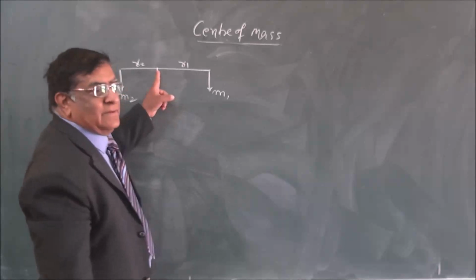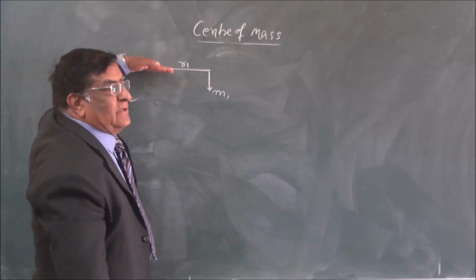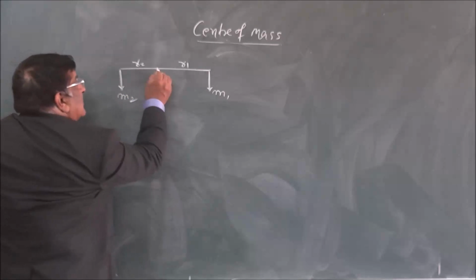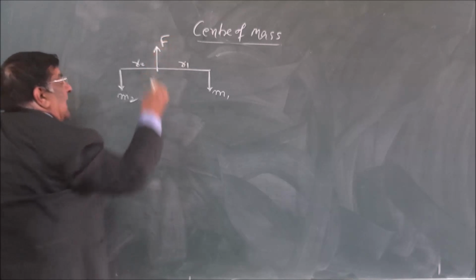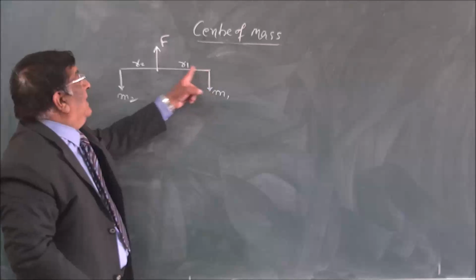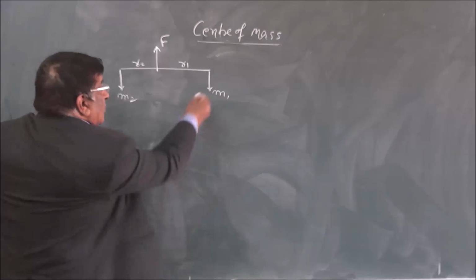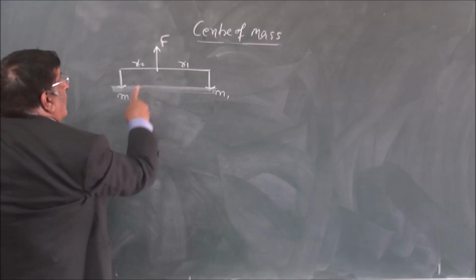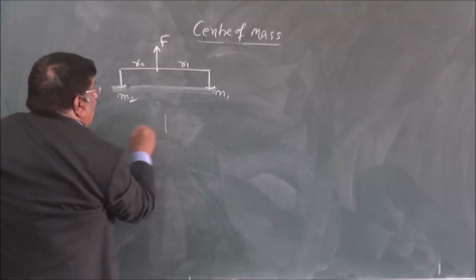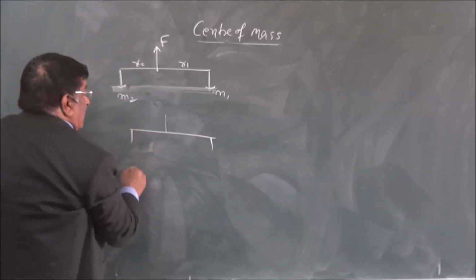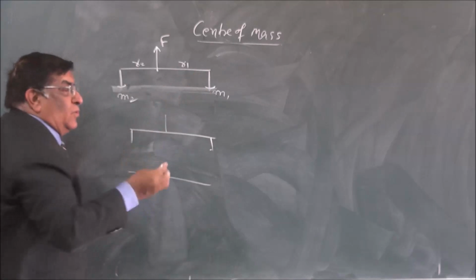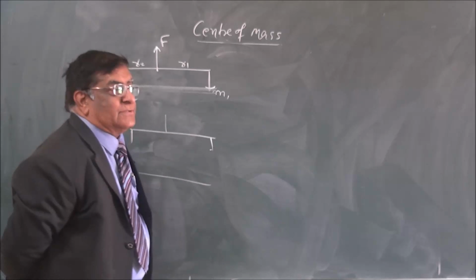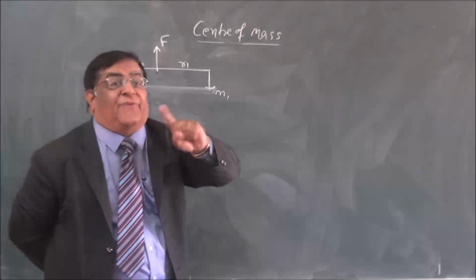So at this point, this is balanced when I have kept it on the ground. Now I put a thread here, apply a force and lift it from the ground. It remains horizontal. If I put it on the ground, both the pans are on the ground. It is horizontal. When I lift it, again I find this is horizontal. Now it is in the air. Any change in this? No change. If there is no change, that means I have applied my force, yes, having the same effect.